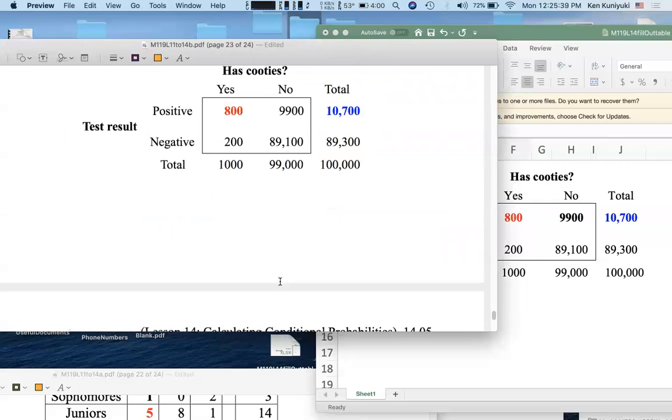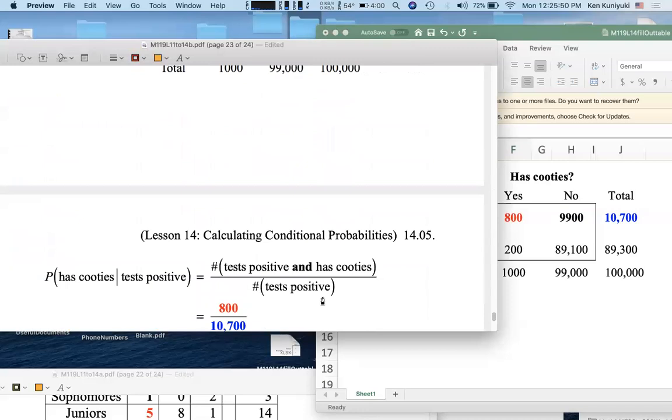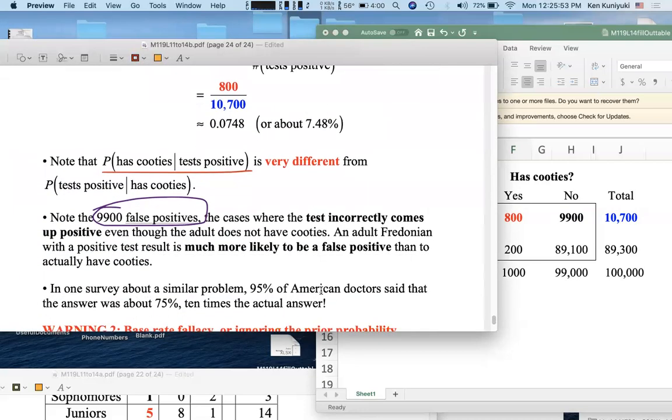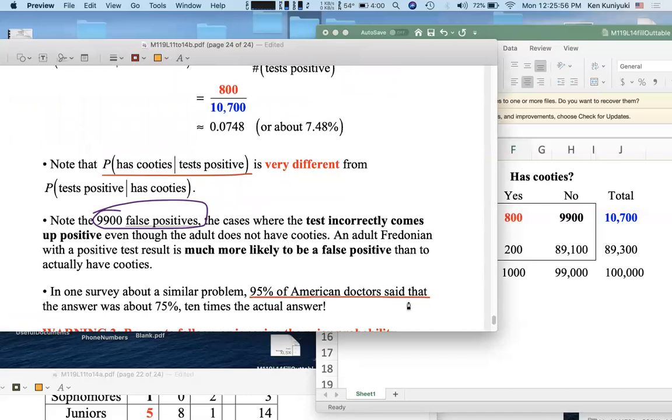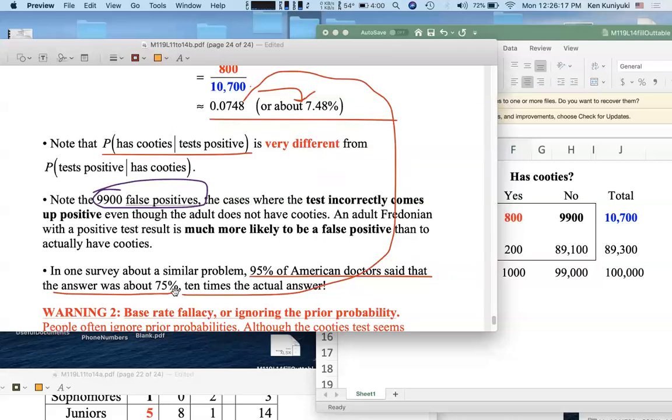So if you've guessed something like 75% or so for this problem here, for this probability, don't feel so bad. Because if you ask medical doctors, on a similar problem, 95% of American doctors said that the answer was about 75%, which was about 10 times the actual percent, about 7.5%. 75% is almost 10 times 7.5%. The true probability was about 7.5%. The doctors were guessing about 75%. They were off by a factor of 10.